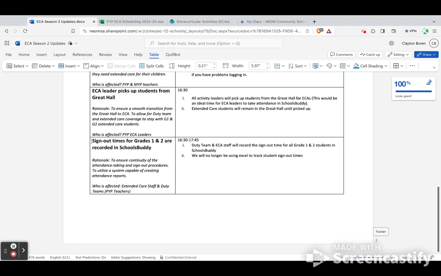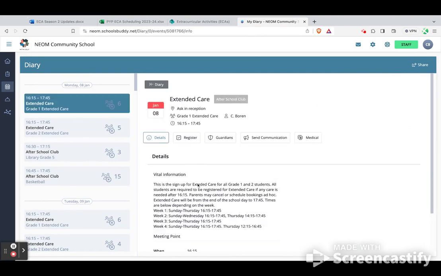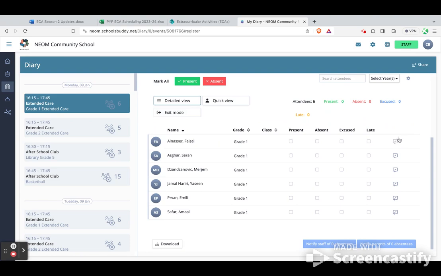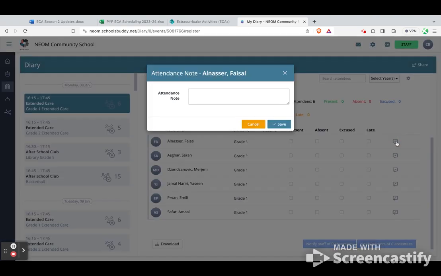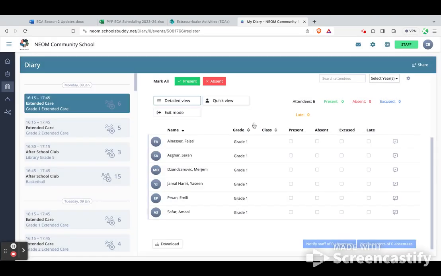And then the last change here is sign out times for grades 1 and 2. So for any duty team or Caroline and Reem who are staying after school, when a student is signed out at the end of the day, you can go into the extended care register. And on the register, there's an option over here on the right that allows you to add a comment. When you click on that comment, it will allow you an attendance note. There you can just put in the checkout time. So if the student's picked up at 5:15, you can just type in the time and click save. That's all we have to do to record student signouts.